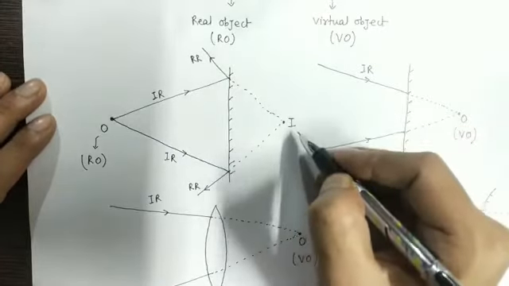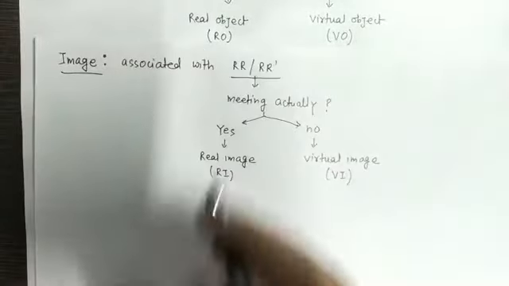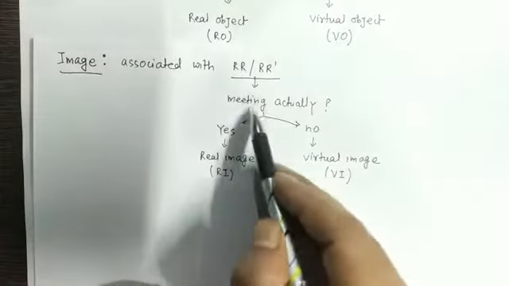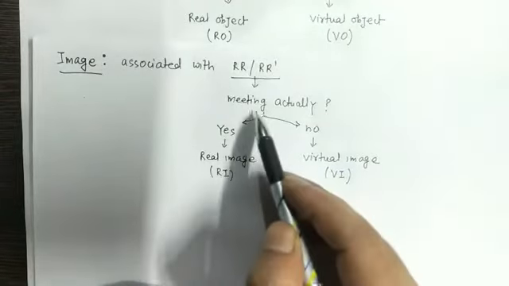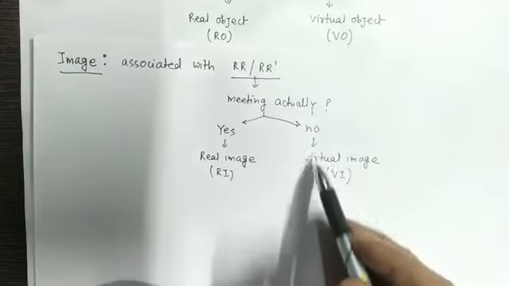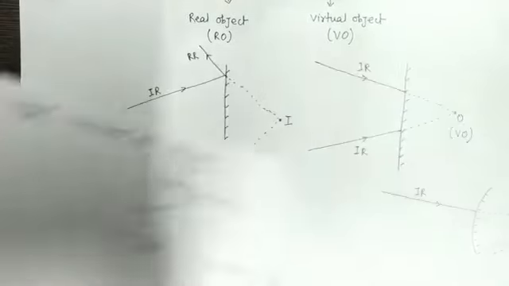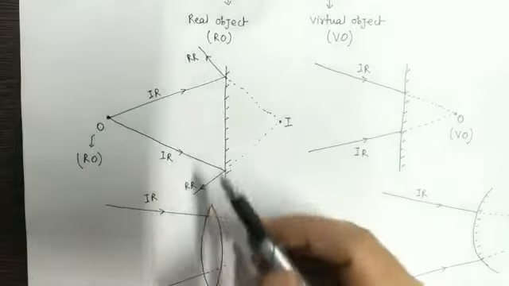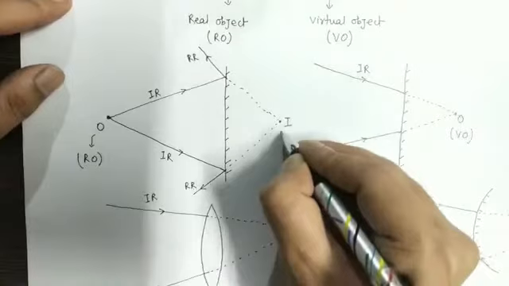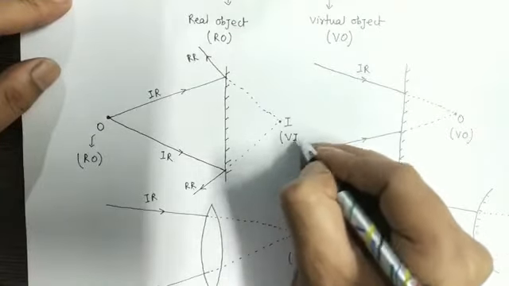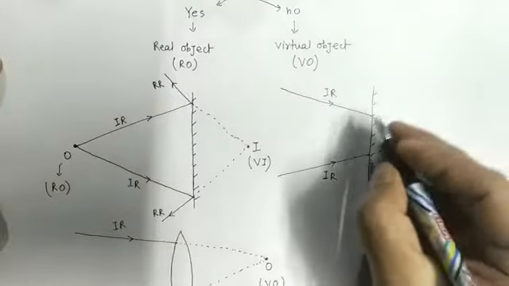Now, is this the real image or virtual image? What we learned earlier: if reflected rays are meeting actually, the image is a real image. If they are not meeting actually, the image will be a virtual image. So the reflected rays are not meeting actually. So this image is a virtual image. Now let us see the second example.